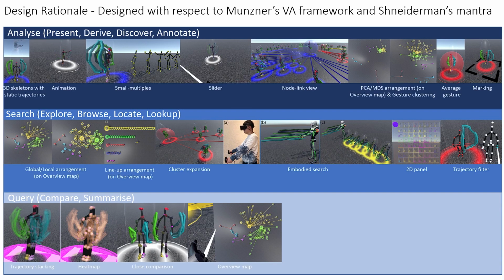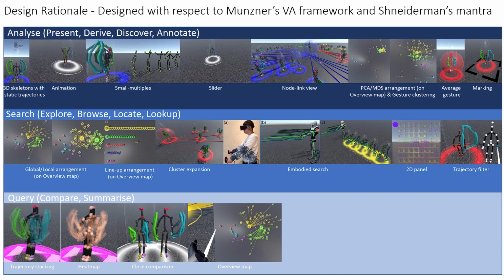Here is an overview of the features we implemented in GestureExplorer. Each of them can be mapped to an abstract visual analytic task as defined by Meissner. Using a combination of them allows users to have not only an overview of the dataset, but also a detailed understanding of data that is of interest when necessary. I would like to demonstrate GestureExplorer using a few scenarios in the context of a typical gesture elicitation study.